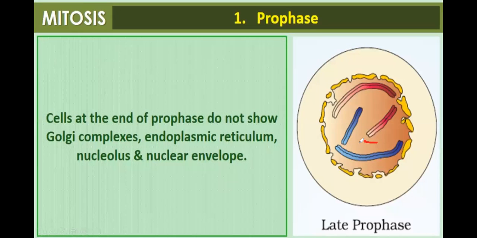Here we cannot see the endoplasmic reticulum or nucleolus, and the nuclear membrane is disappearing.